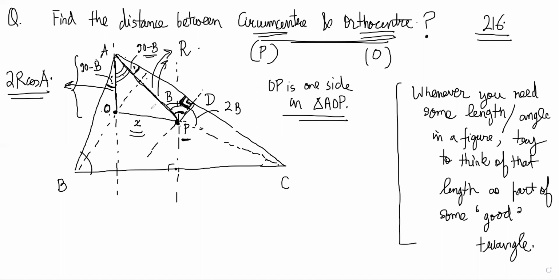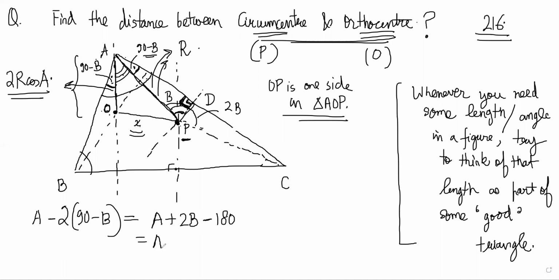And the overall angle here was A. So the middle angle is A minus 2 times (90 minus B), right? So this becomes A plus 2B minus 180, which can be written as A minus B minus C, right? So this A cancels, and you get B minus C. So this angle that we wanted is just B minus C.